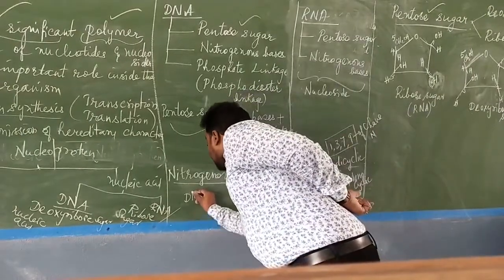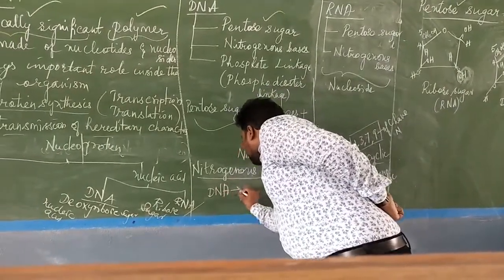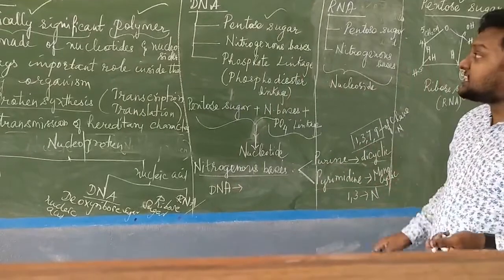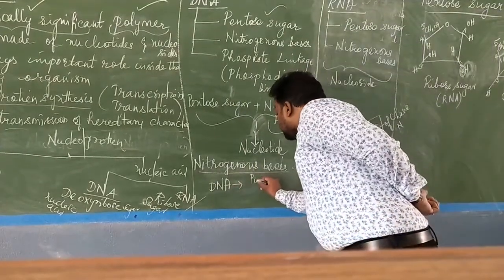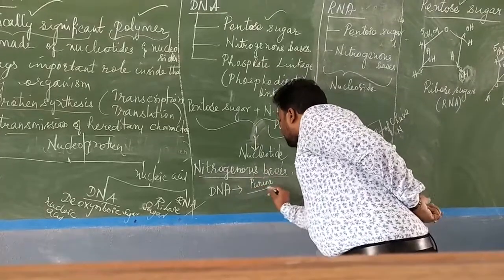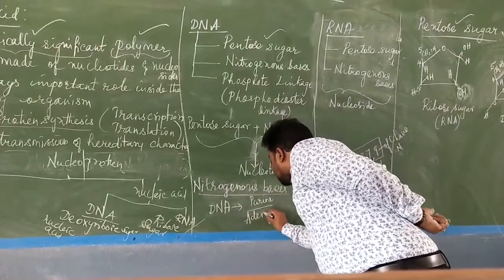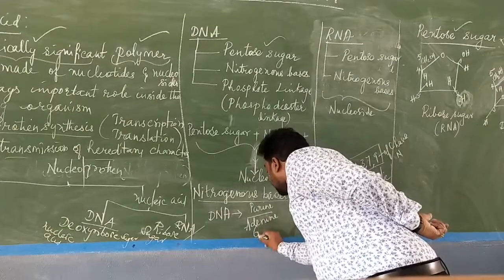Now coming to the nitrogenous bases of DNA. What are the nitrogenous bases present in DNA? The purine bases are adenine and guanine.